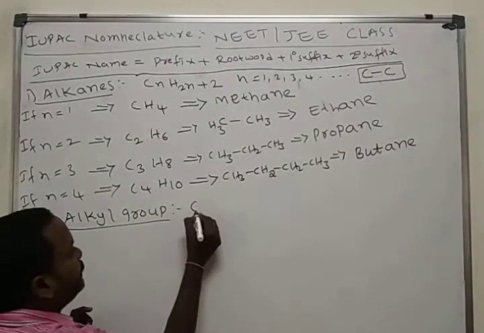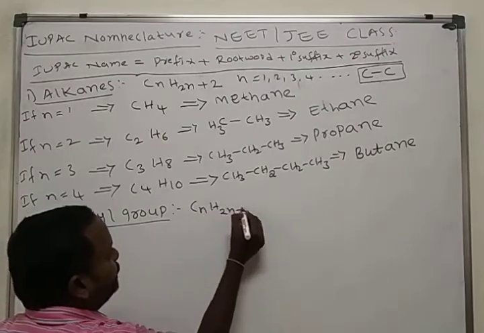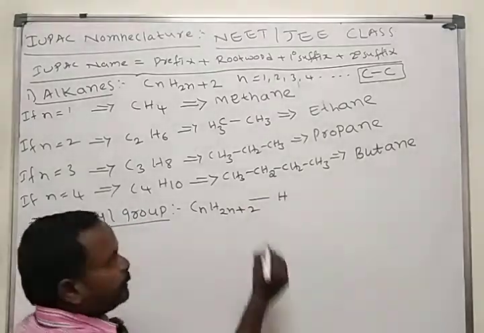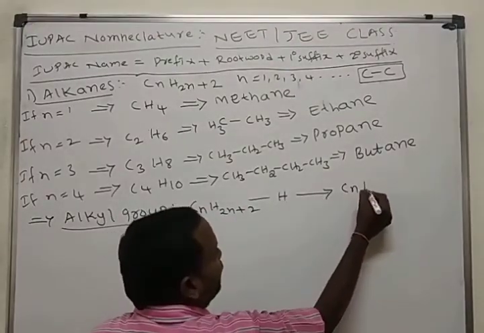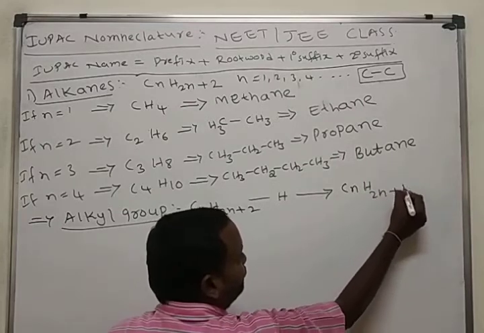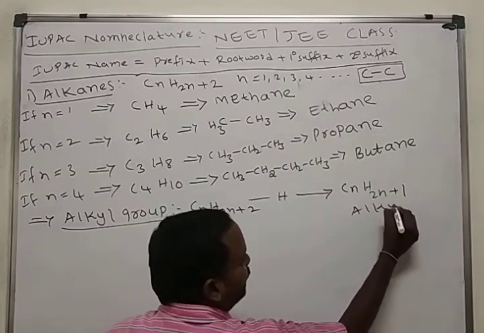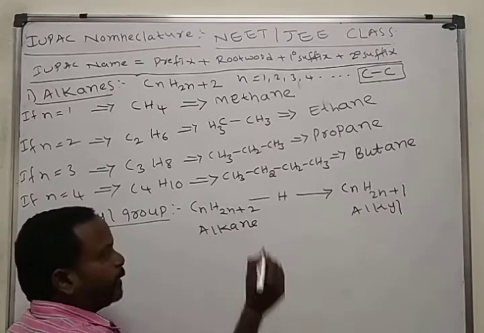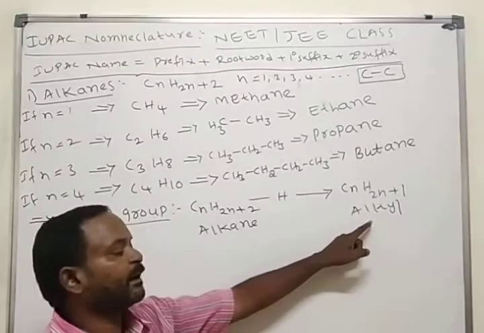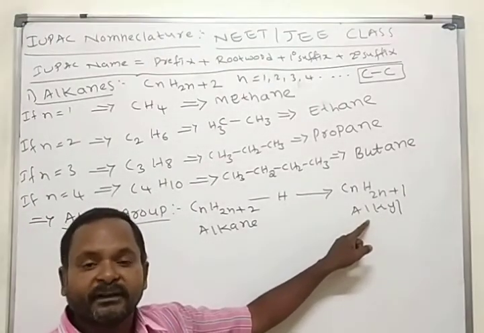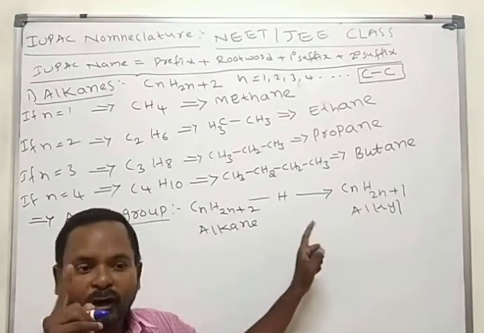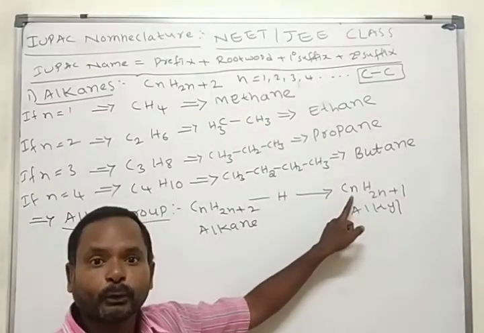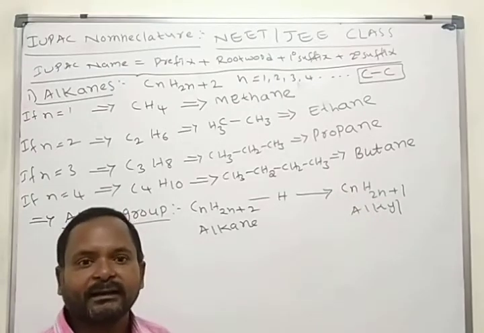What is the formula of alkane? CnH2n+2. If you remove one hydrogen from this, what will you get? CnH2n+1. This we call as alkyl. When we remove one hydrogen from alkane, we get one group we call as alkyl.